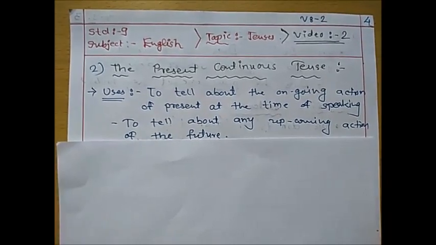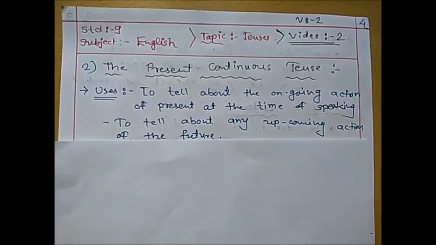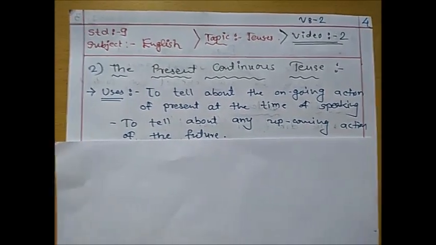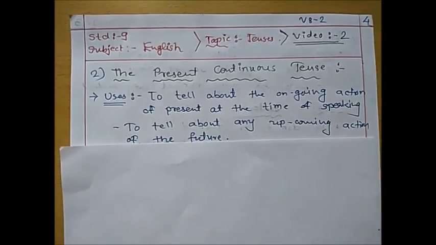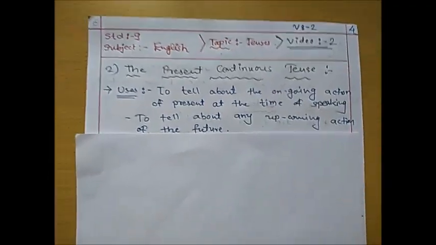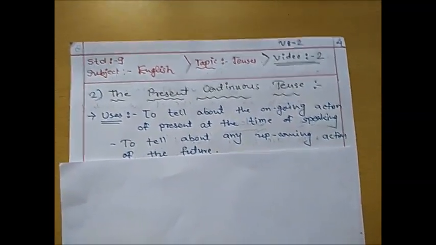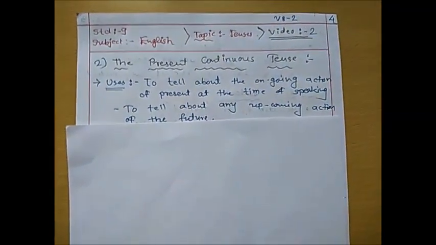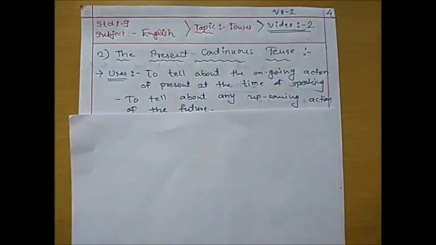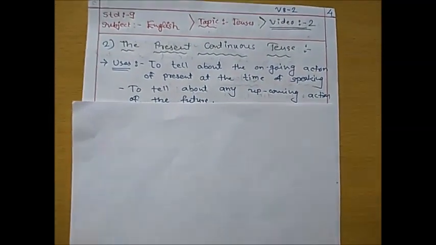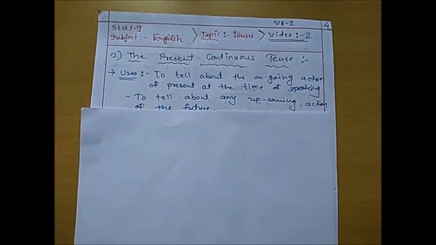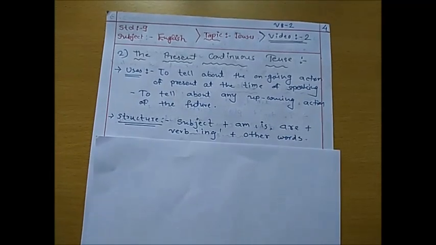So there are two uses of this tense: to tell about the ongoing action of the present at the time of speaking, and the second one is to tell about any upcoming action of the future. These are the uses of present continuous tense. Now let us move ahead. The structure.